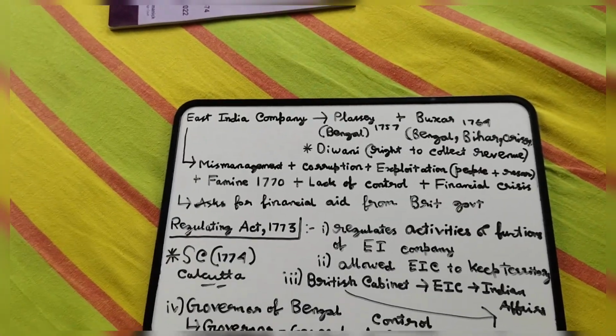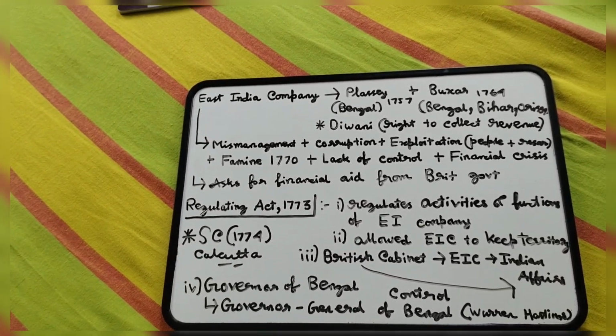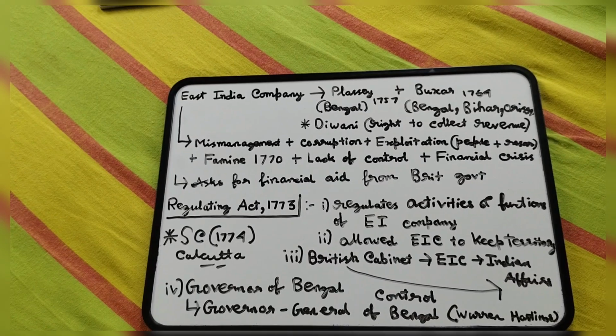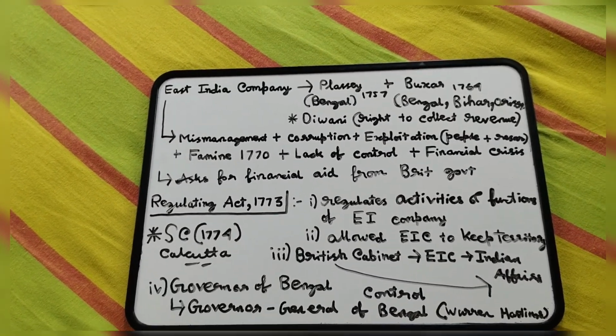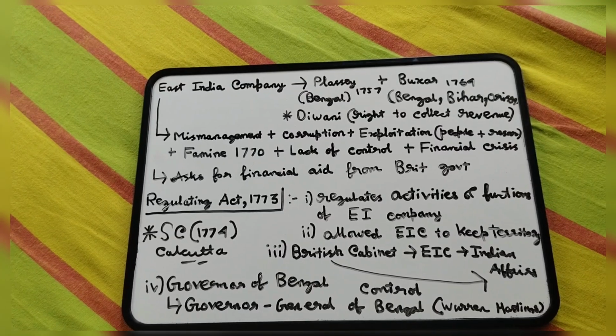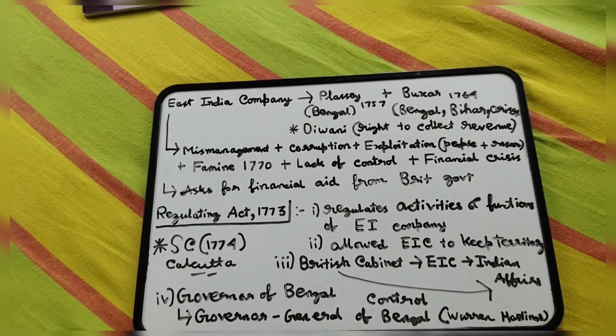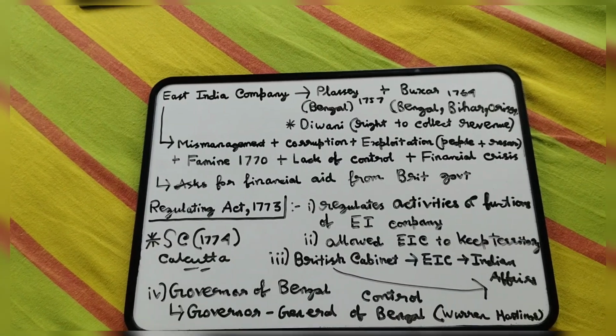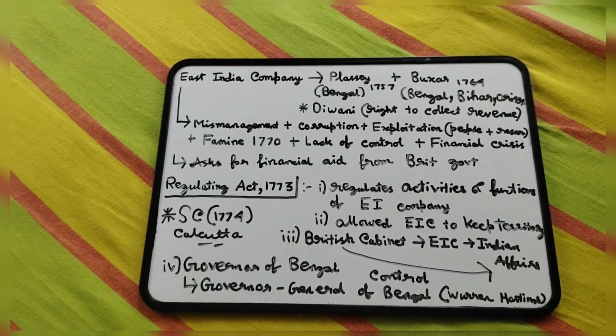So the question I'm going to answer is, what are the problems or circumstances that led to the passing of the Government of India Act 1858? But before learning that, we have to understand what the conditions were before the passing of that act, like what were the reasons it was passed. So that is what we are trying to break down here. Let's start from the beginning.